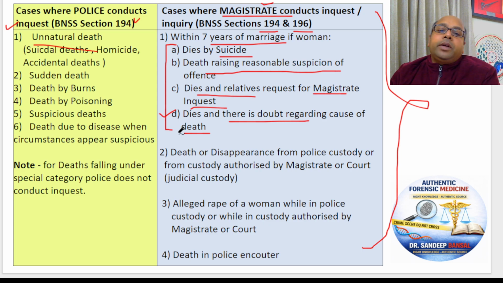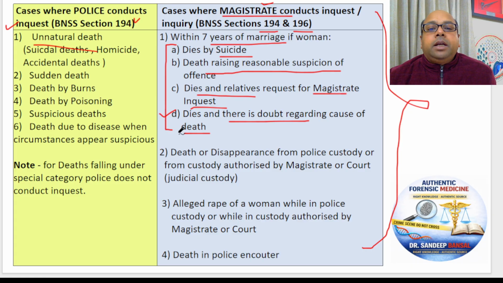Now friends, nowhere in section 194 or 196 is dowry written. Most of the Indian textbooks write dowry death in magistrate inquest, but actually if you read section 194 and 196 of the BNSS, the word dowry is not used. But what is dowry death?